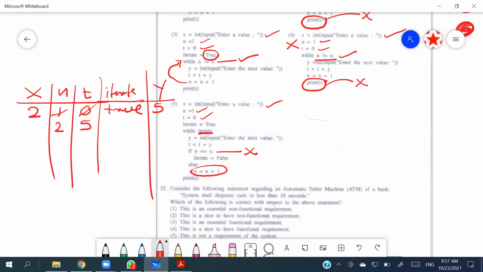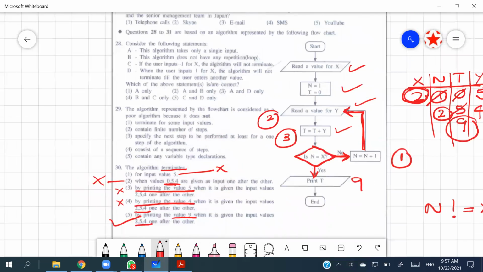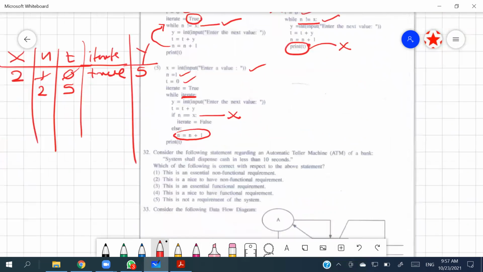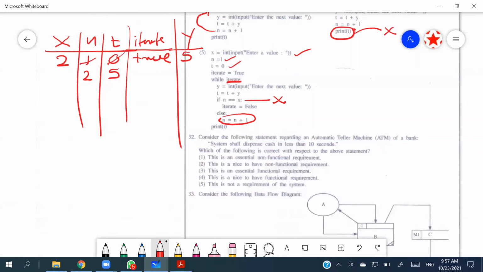Right? So then, yes, n will become 2. Then while iterate, still iterate value is true. So then ask for another value. So we are going to give 4. Then 4 plus 5 will happen. That means t will become 9. Then again ask this question, if n equals x. Now x is equals to n. Then it says iterate equals false. So this will become false.